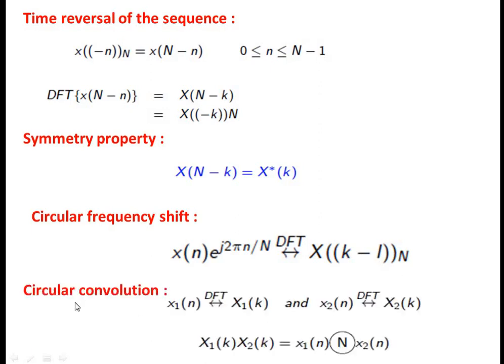Here in DTFT we have discussed the linear convolution, whereas in DFT we are going to discuss the equivalent of linear convolution. The equivalent of linear convolution in DFT is circular convolution, and this is the formula. It is just a multiplication of two frequency domain signals. For indicating the circular convolution, we denote it by the symbol capital N enclosed by a circle.